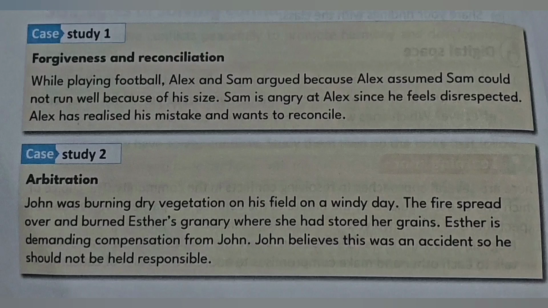Even though it was an accident, John was careless. So what he's supposed to do, he's supposed to help in rebuilding the food store, the granary. And he's also going to help pay for the lost food. So what he's going to do is pay half of the food. And then both will agree to follow what the chief has said. So that is how arbitration works.